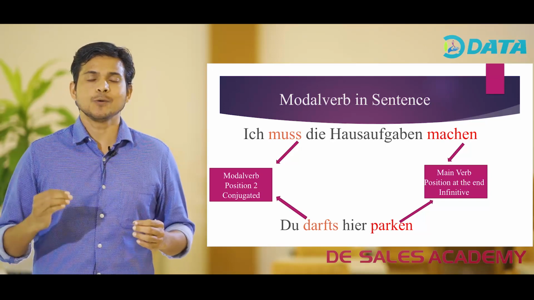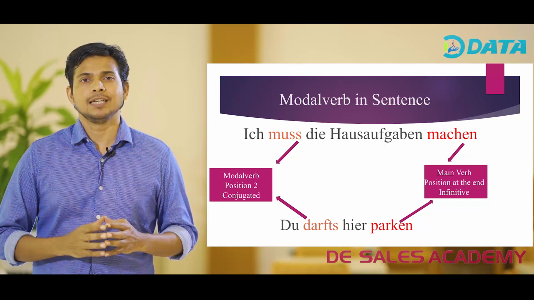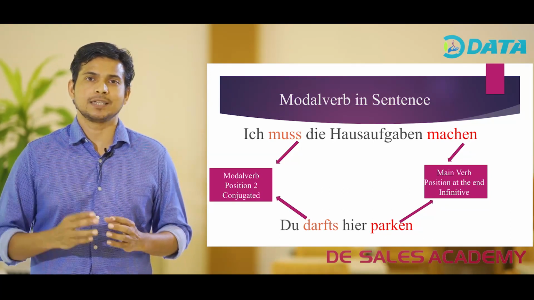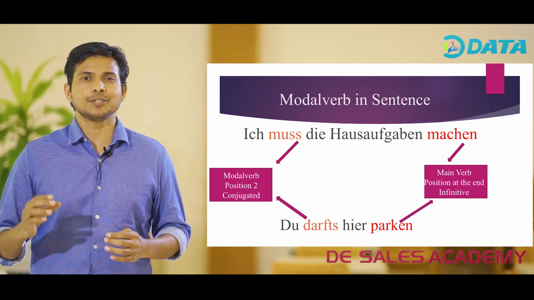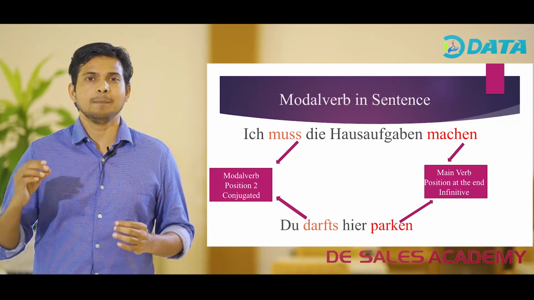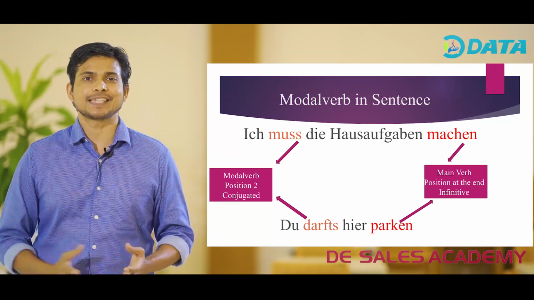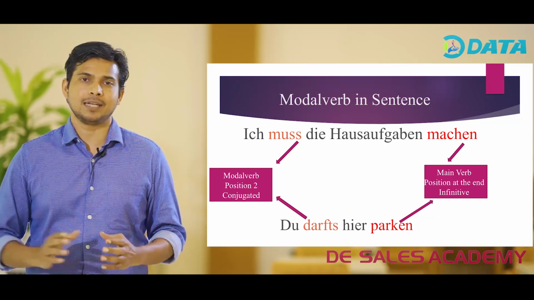Ich muss die Hausaufgaben machen. I must do the homework. In the given sentence, the modal verb used is müssen, and the modal verb müssen is conjugated according to the subject: ich muss. The main verb is machen. It is placed at the end of the sentence, and we use the infinitive form of machen.